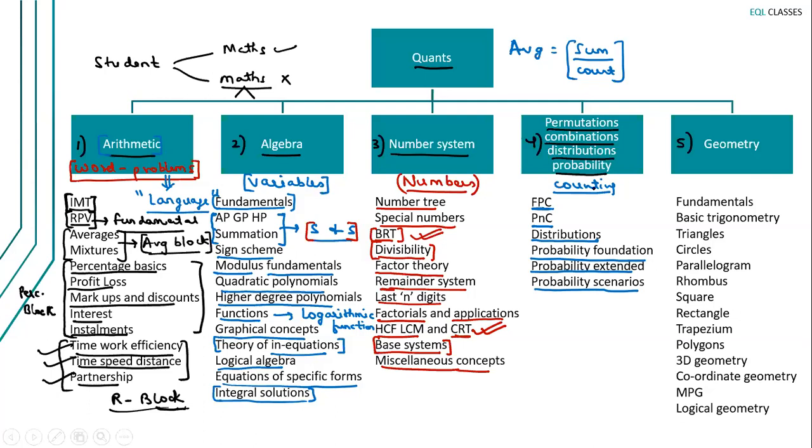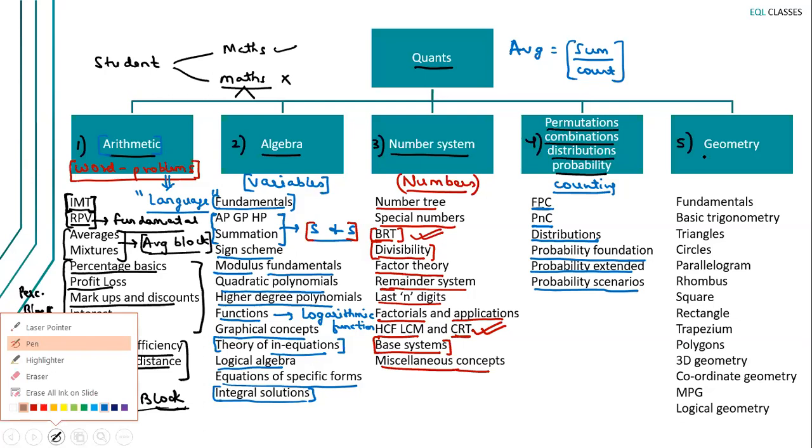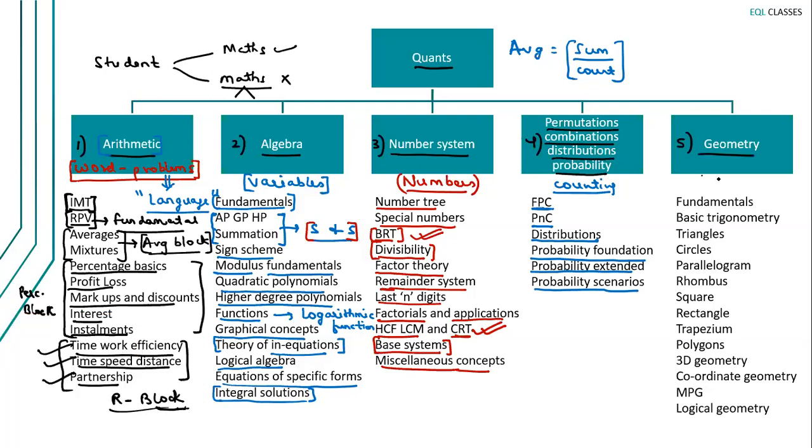So this block is all about counting numbers. So in number system, we dealt with numbers. Here we are dealing with counting of those numbers. Last but not least, geometry. So geometry as a topic is all about diagrams, right?